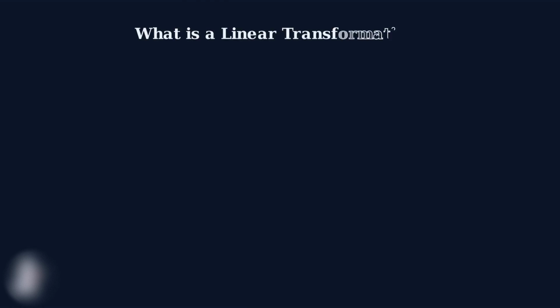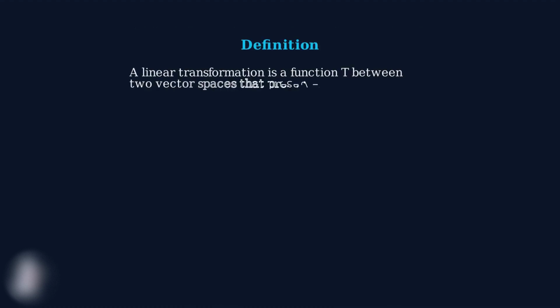A linear transformation is one of the most fundamental concepts in linear algebra. Think of it as a special type of function that takes vectors as input and produces vectors as output, but it does so in a very specific way that preserves the linear structure of vector spaces. Formally, a linear transformation T is a function that maps vectors from one vector space V to another vector space W. The key word here is preserves. It means that the linear relationships between vectors are maintained after the transformation.